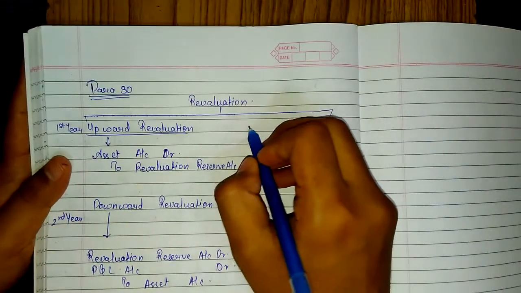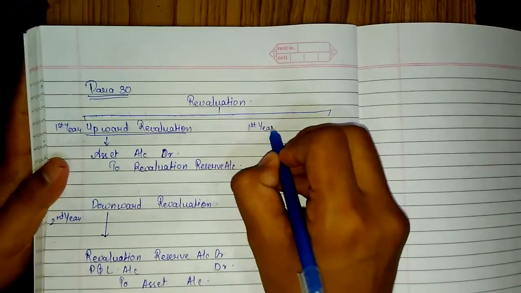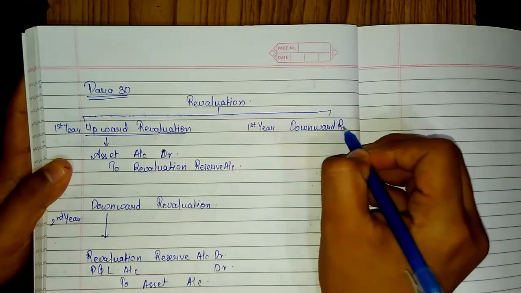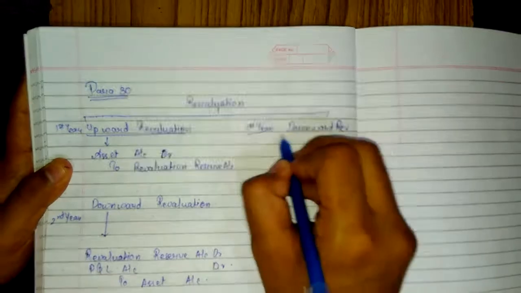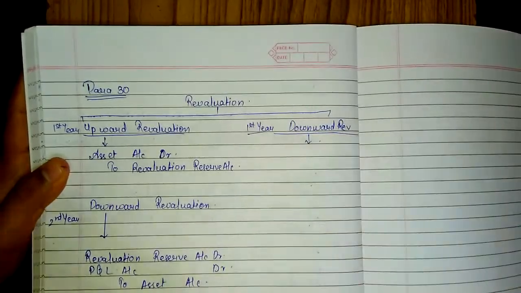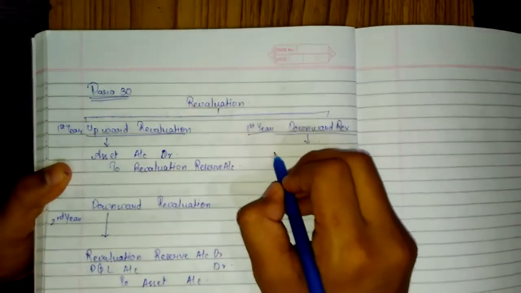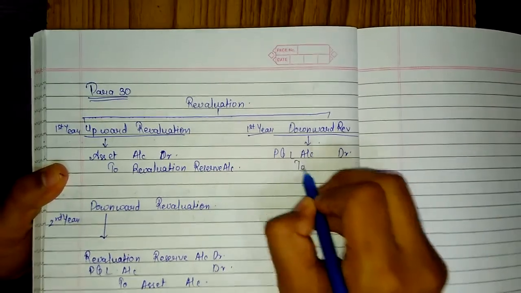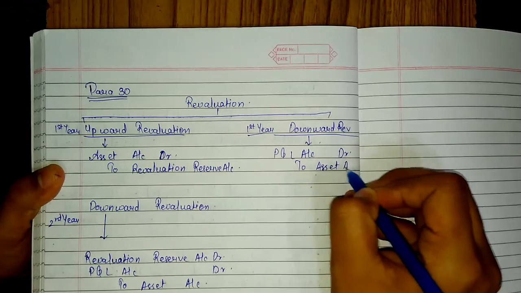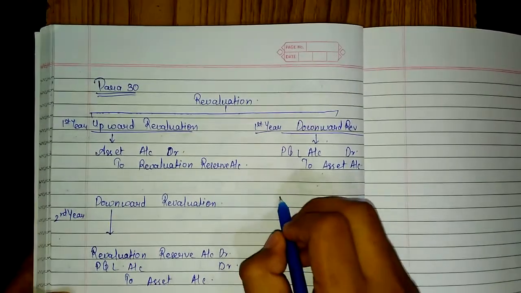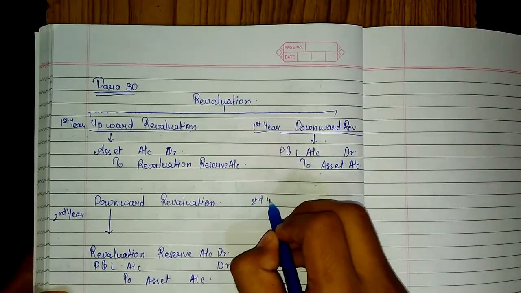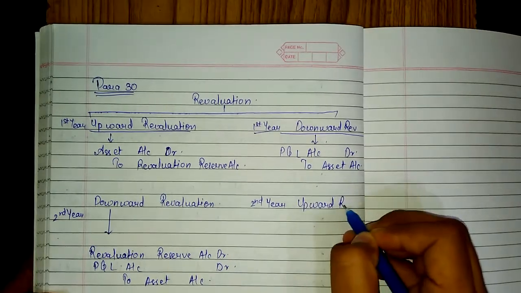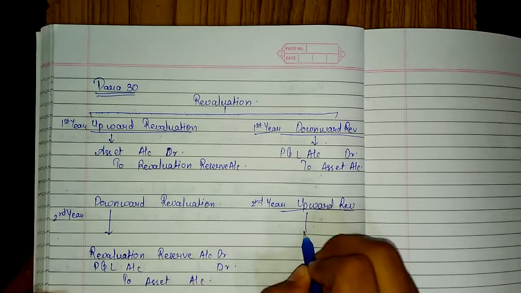But if in the first year you have faced downward revaluation, I'm just writing reval over there. How we will do? So since there is a loss, P&L account debit to asset account. Simple. In the second year you have upward revaluation. Now how we will do? Now you will do in this manner.